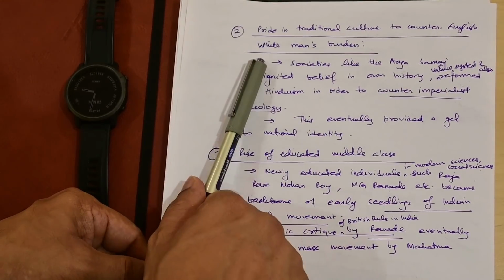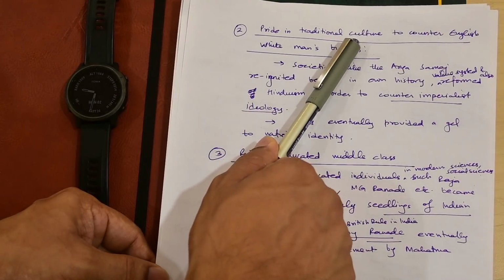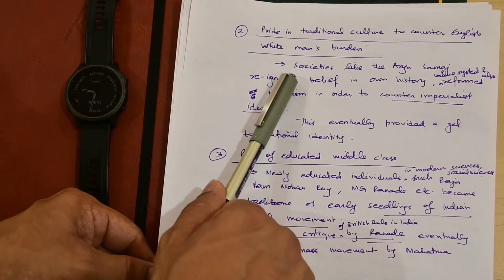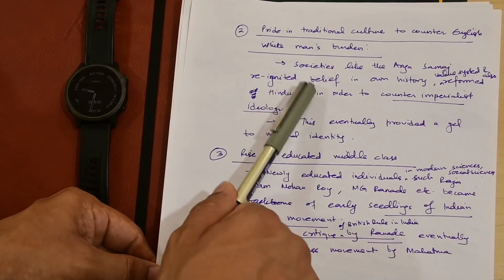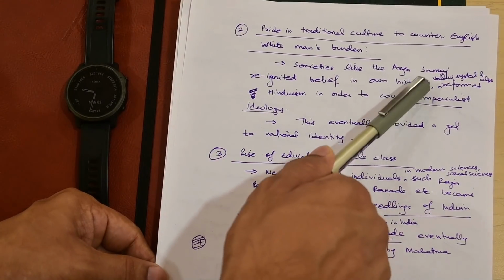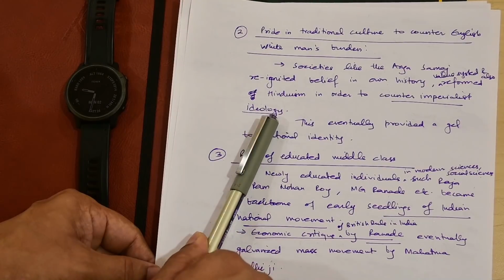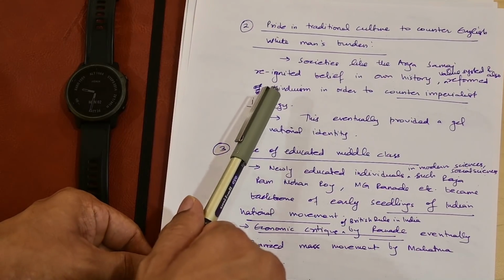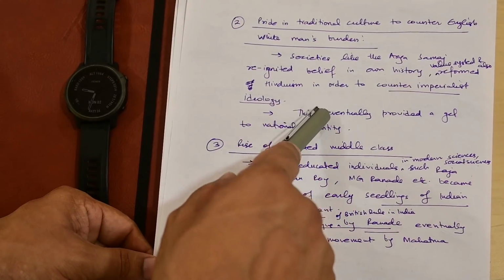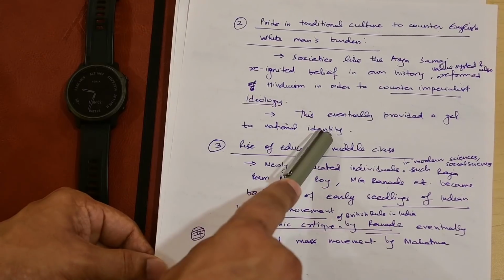But this particular Indian Renaissance also helped us to have a pride in our traditional culture, in our history, so that we could stand up against the British, against people who actually exploited us, and have a national front against them. So societies like the Arya Samaj reignited belief in our history, in our value system, and also reformed Hinduism in order to counter imperialist ideology. The imperialist ideology was weighing heavy on us, and the pride of traditional culture that we started taking was also part of this Indian Renaissance, and this eventually provided a gel to the national identity.